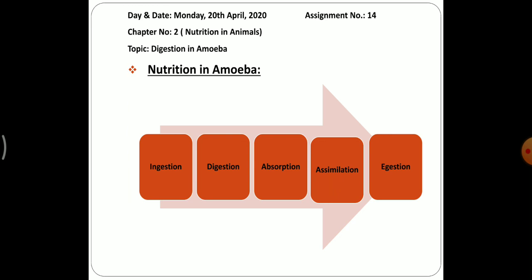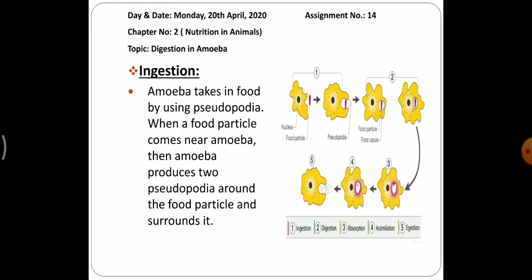These all steps are involved in the digestion of food. So first step, that is ingestion, means how the amoeba is taking food. Amoeba takes in food by using pseudopodia. When a food particle comes near amoeba, then amoeba produces two pseudopodia around the food particle and surrounds it. So as you can see in the picture also, food is there and amoeba, with the help of pseudopodia, will engulf the food inside the body.